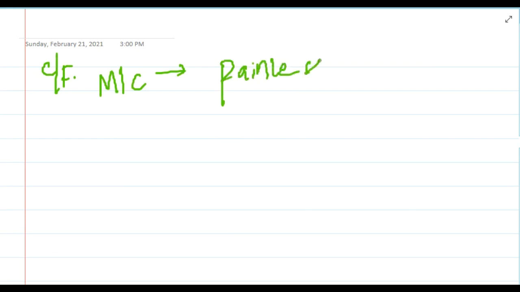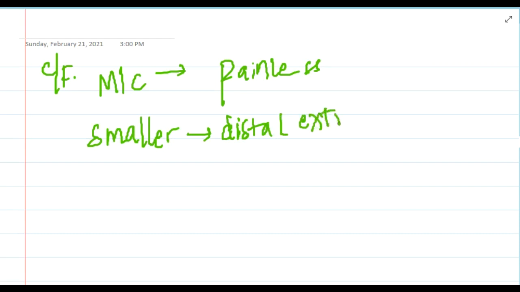The most common presentation of soft tissue sarcoma is a painless mass, and the size at presentation depends on the location. If it is located in the distal extremities, the sarcoma will be smaller in size.